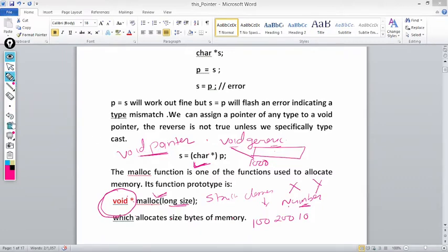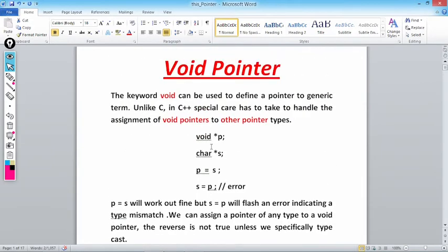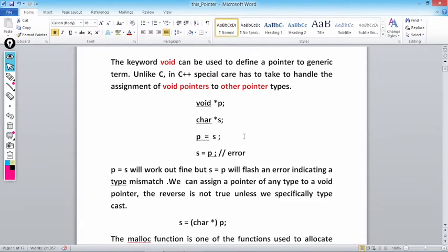So what is a void pointer basically? If somebody asks, a void pointer is nothing but a generic pointer which can be casted into any type of pointer. This pointer cannot be incremented or decremented. Why? Because increment or decrement depends upon the type of the pointer. And p has no type at all, so increment and decrement, or plus 1 or minus 1, is not at all possible with the void pointer.